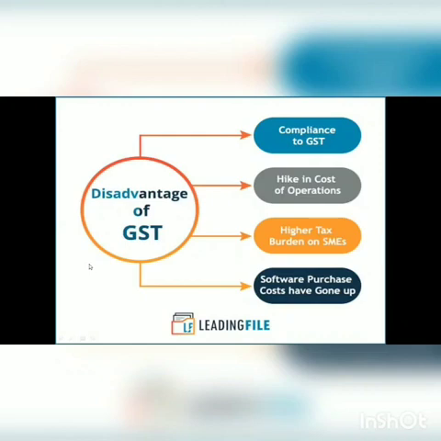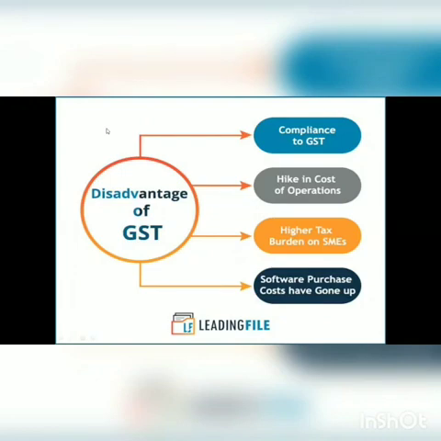As the price increases, it becomes very difficult for small traders who are sole proprietors and who are running their business solely. So it increases the cost for them also.